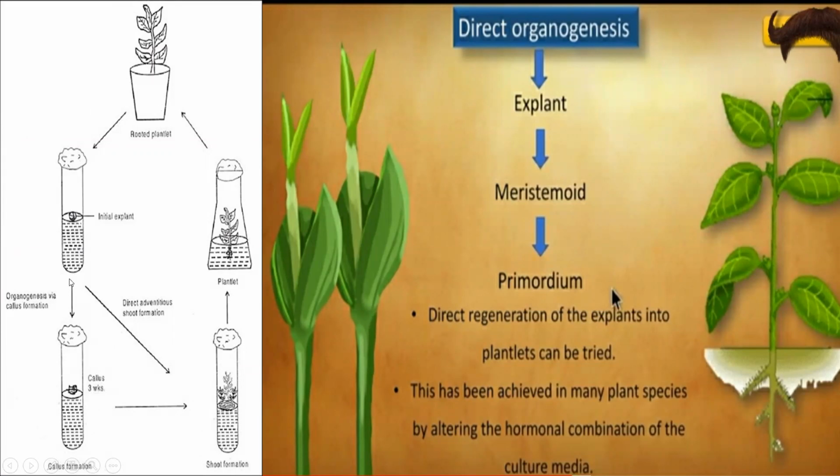Then the meristemoids are formed. Then they will start division. From direct division, they will not go into callus formation. They will directly form the leaf primordia or the root primordia, depending on the culture condition, whether you have provided more auxin. If more auxin is there, then the root formation will take place, or if more cytokinin is there, then the shoot formation will take place. This is how the direct organogenesis takes place.